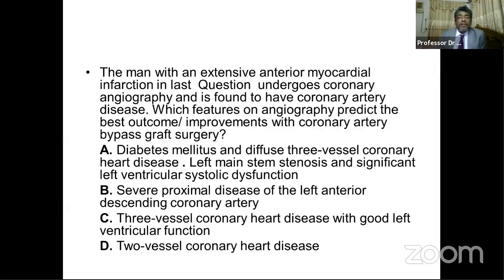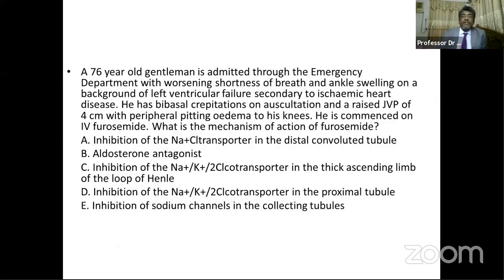If a patient has diabetes mellitus, diffuse three vessel coronary artery disease, left main stenosis, or significant left ventricular systolic dysfunction, in that case we can get the best result from CABG. So A is the best answer there. Now we go to the next question.